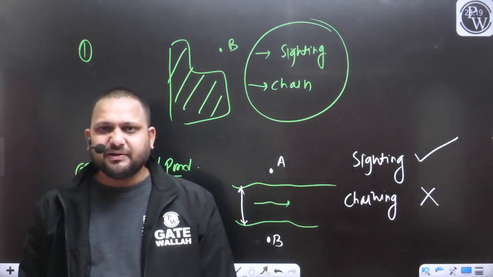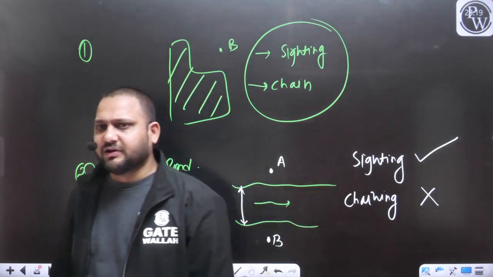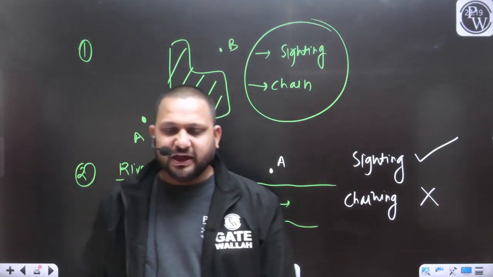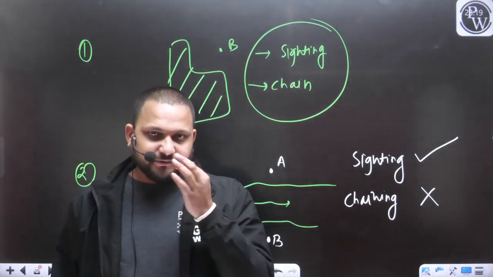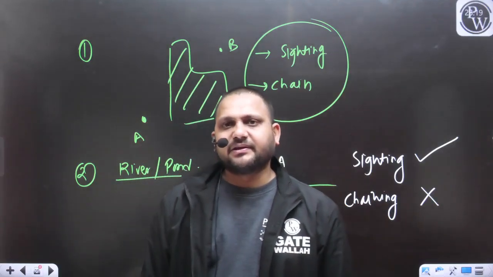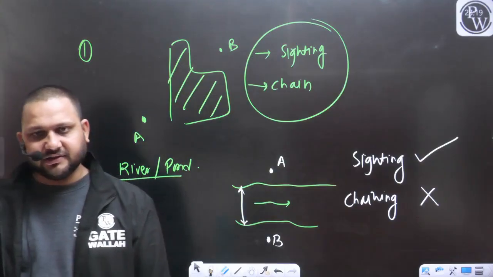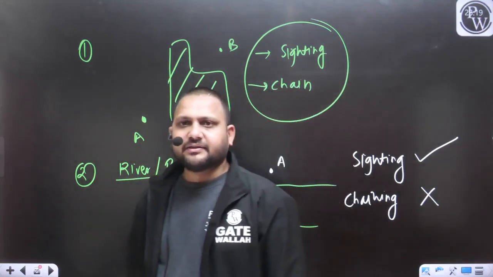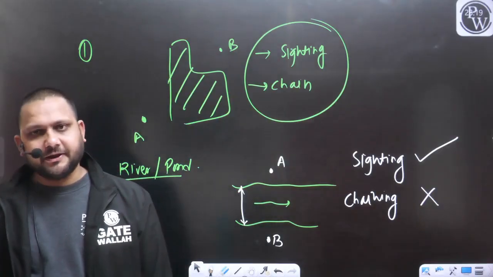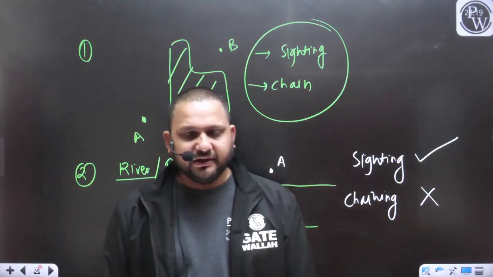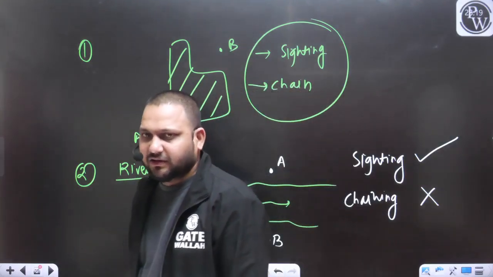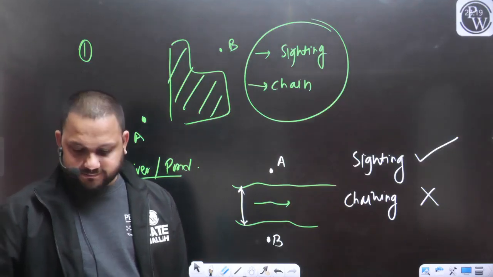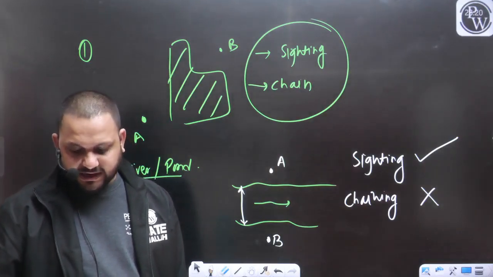In hilly areas, we cannot measure the horizontal distance directly, but we can measure the actual inclined distance. We can measure the horizontal distances also. We have some methods and instruments with which we can measure the horizontal distance and the vertical distance in hilly areas also. That we will cover in the upcoming lecture. That instrument and methodology is tachyometry. With the help of the tachyometric survey, we can perform linear measurement, especially in hilly areas. That we will discuss.